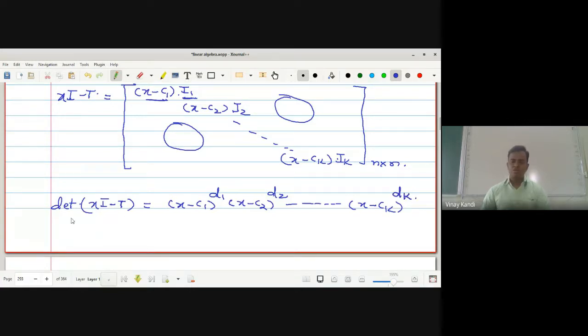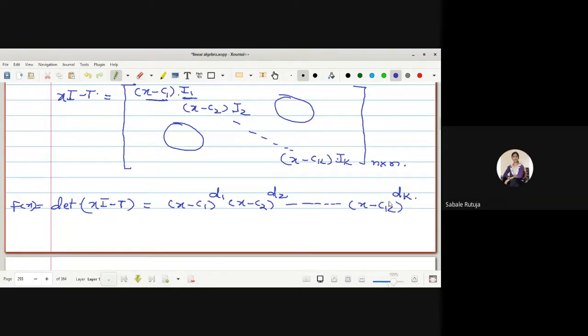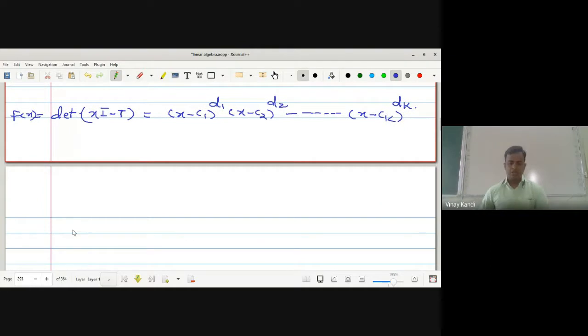What is the order of this one? This is the polynomial f of x. What is the degree of f of x here? N, that is d1 plus d2 plus up to dk is equal to N. Is it correct? Yes, sir. So hence f of x is equal to (x minus c1) raised to d1, (x minus c2) raised to d2, up to (x minus ck) raised to dk.